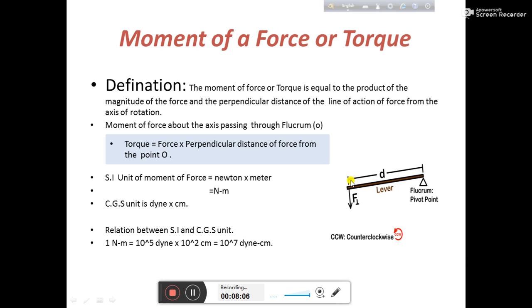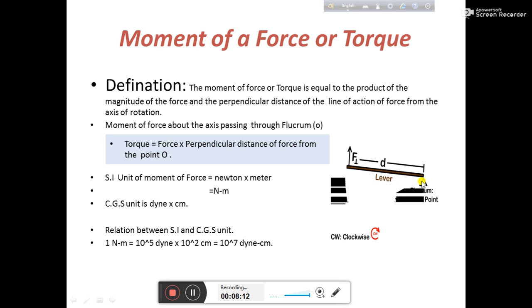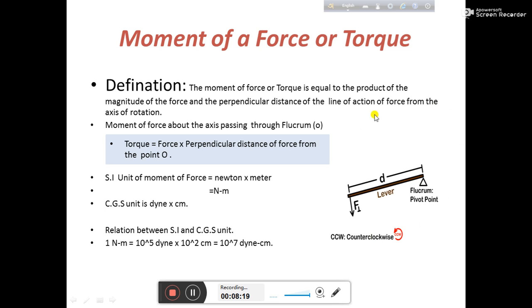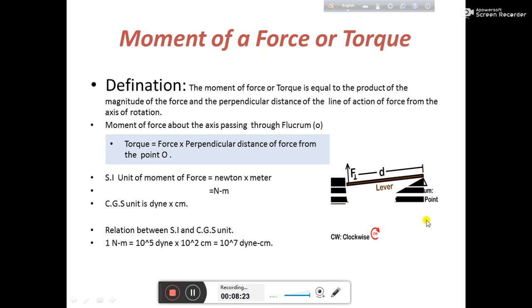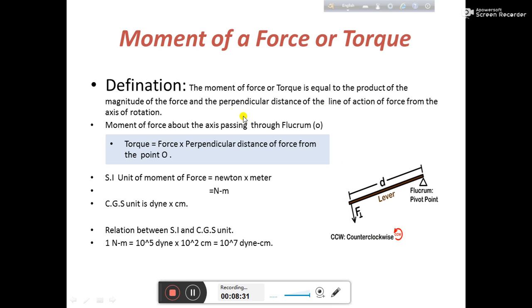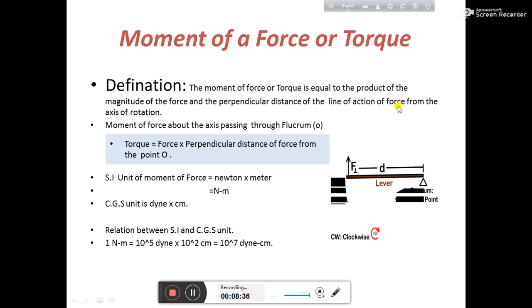If you see the diagram, that is the force. Suppose this one is the body and the body is pivoted at this particular point. If you rotate this, it will rotate around this particular point. That means the axis of rotation is this part. The definition says the product of the magnitude of force, so F1 is the magnitude of the force, and the perpendicular distance of the line of action of the force.